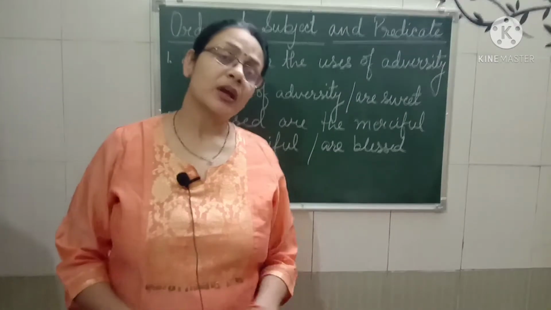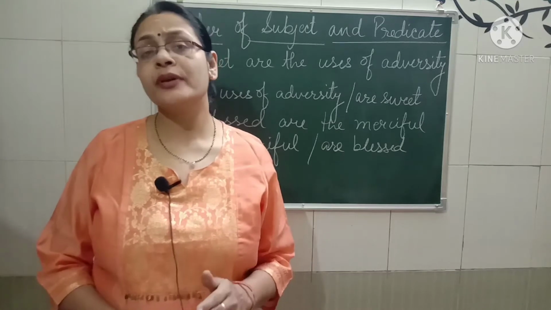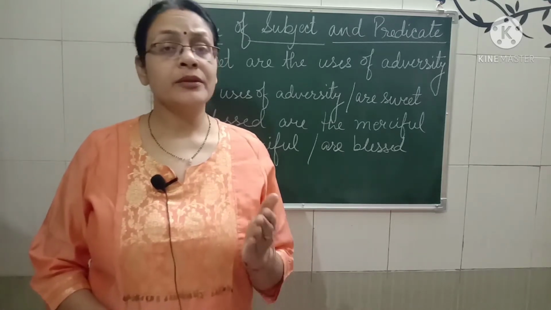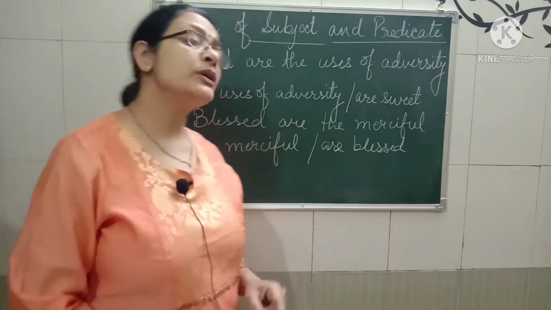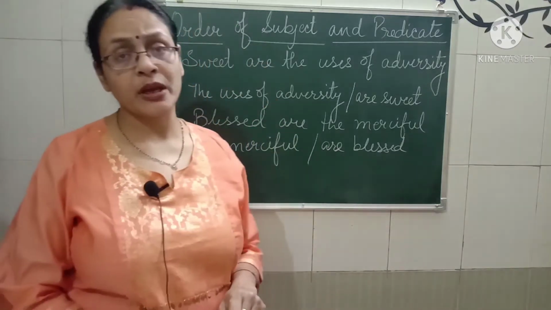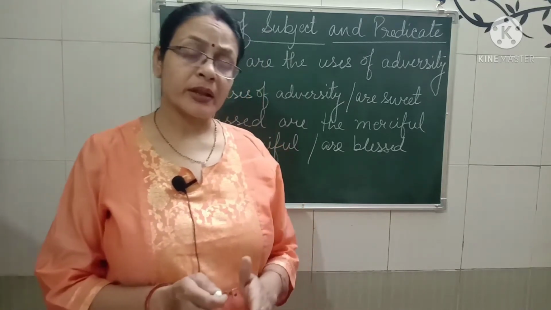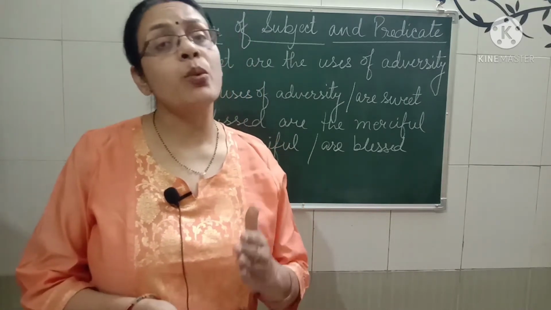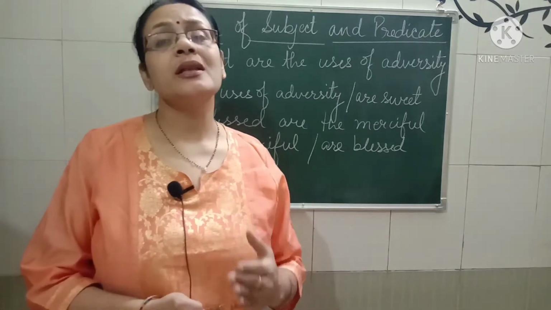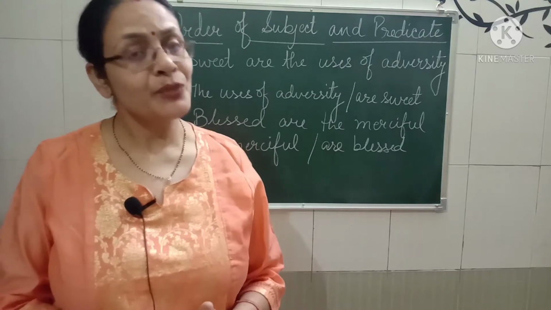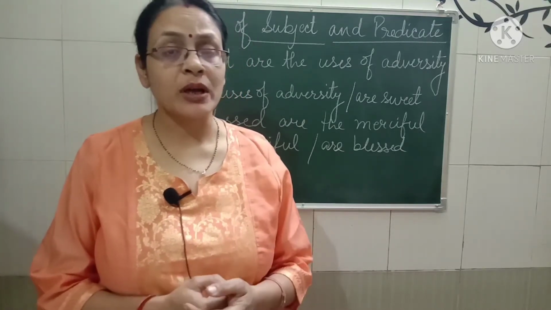Children, now in this video, as I told you before, I'm going to talk about different kinds of rules. And the video is going to be very helpful for you. So first of all, just try to understand the order of subject and predicate. See, we all know it very well that the person who is working, who is doing something, comes in the beginning of the sentence. Right? First a subject will come and then after a predicate will come.